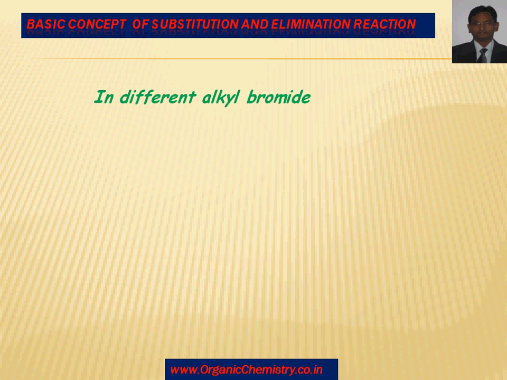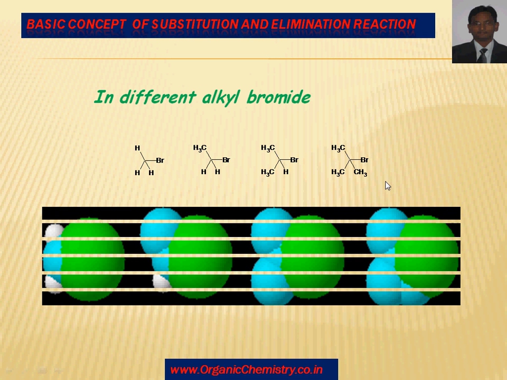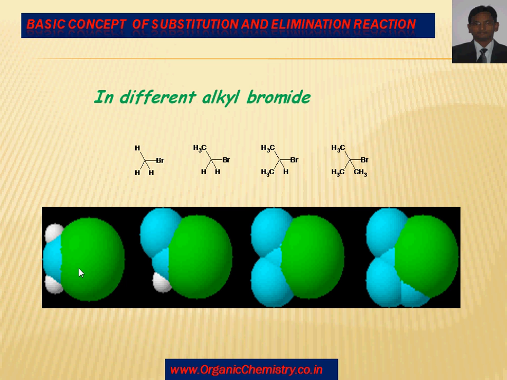In different alkyl bromides, I have taken the same leaving group bromine but changed the alkyl groups. In the first case CH3, second ethyl, third isopropyl and fourth the tertiary butyl part. Look at the size. This is bromine, hydrogen, hydrogen; here one methyl group, here two methyl, here three methyl. The molecule has this much bulk over the carbon.